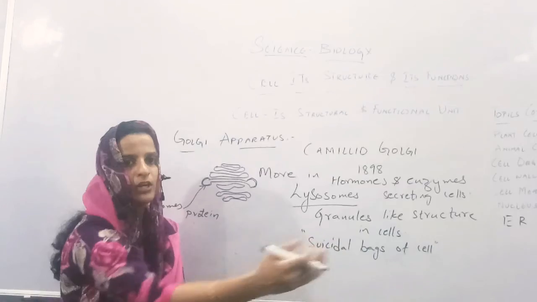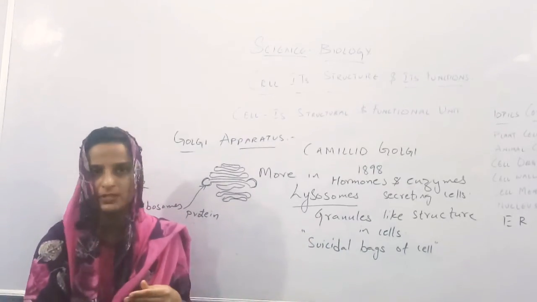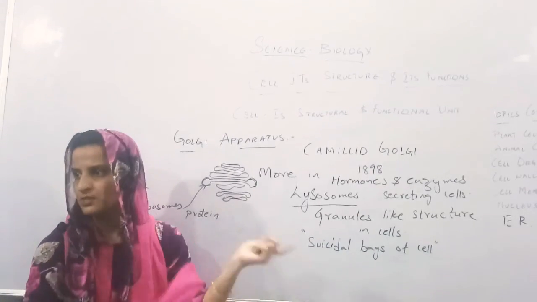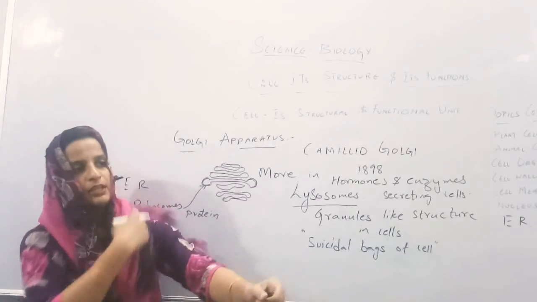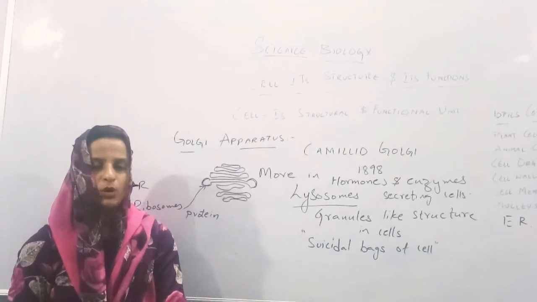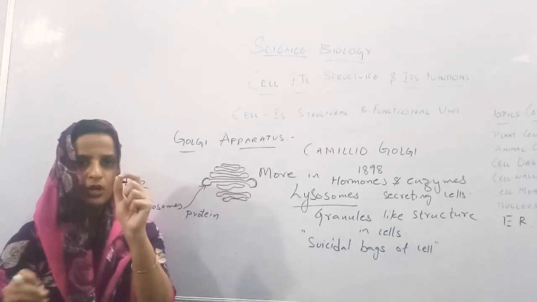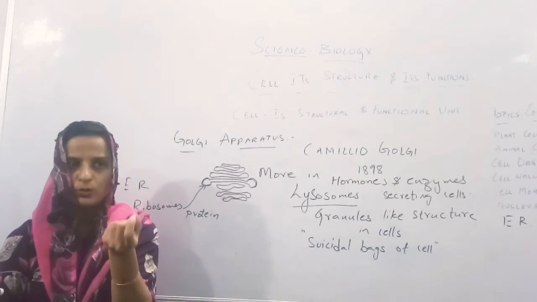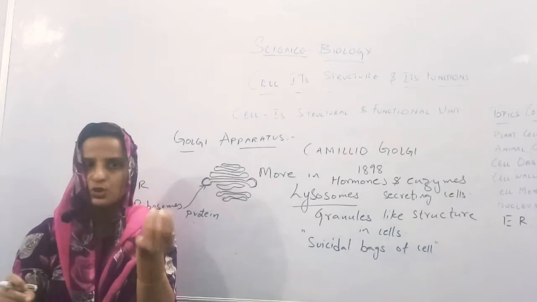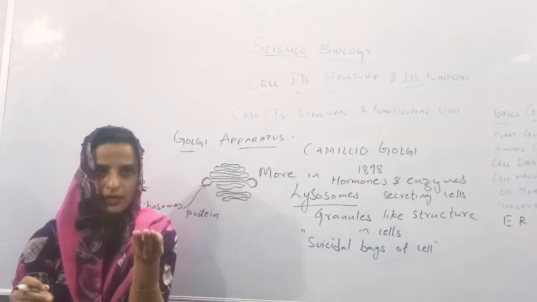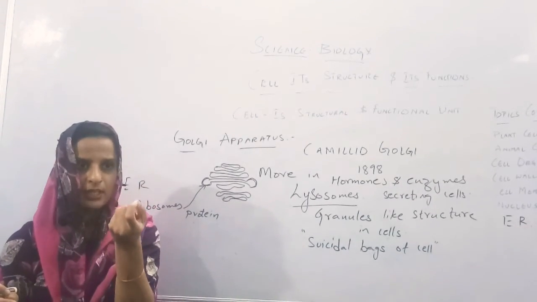For example, if an unwanted person comes into this room, this is a cell, right? If anything enters into the cell, what will happen? There are certain granules in the cell, certain small dot-like structures. I hope you know what granules are. Sugar is in the form of granules. Yes or no?